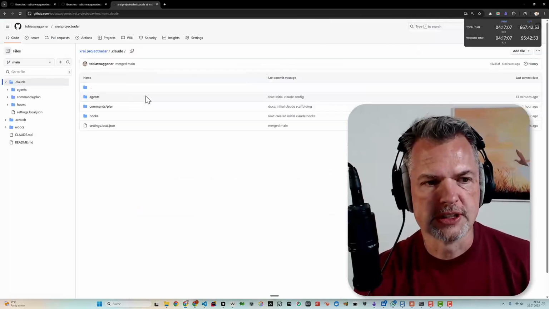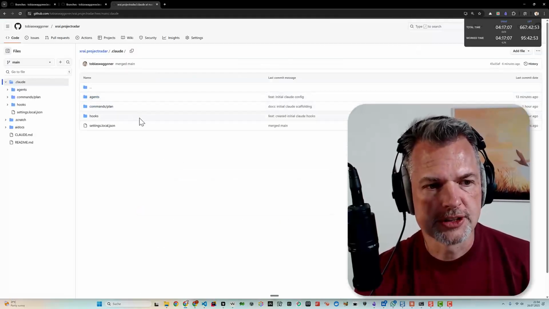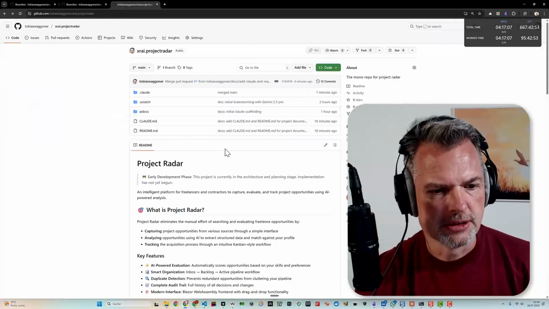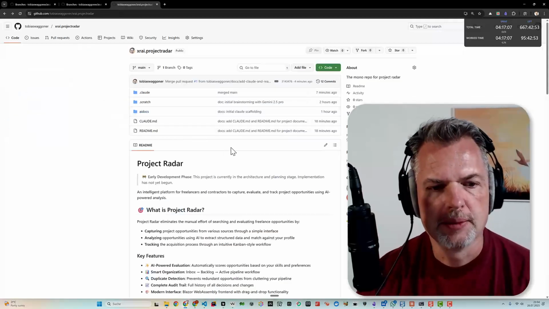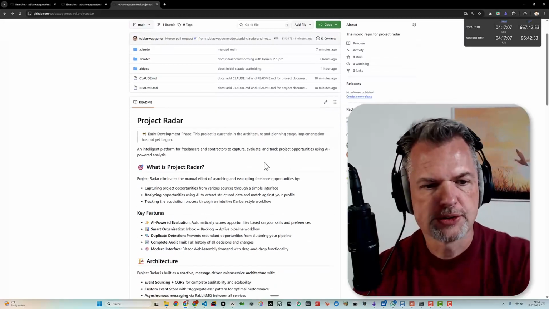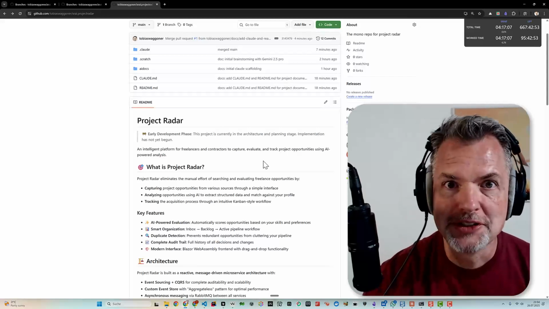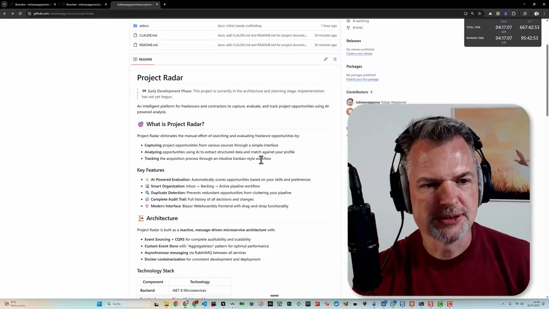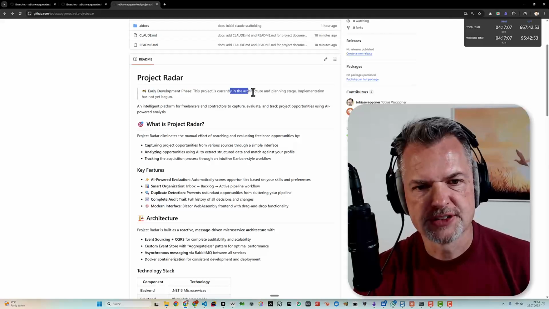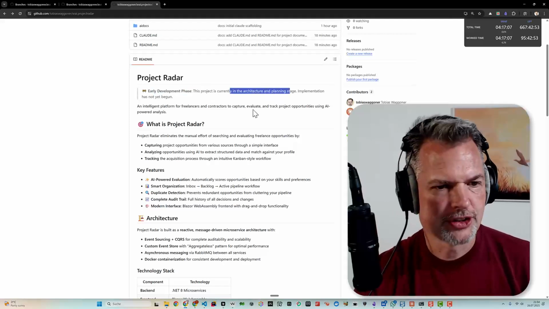with hooks and agents configurations, and oh, here's already a planning commit. Nice. And it created me a README and all this. I will not read this completely, but I have a nice little README. So we are in an early development phase. This is currently in the architecture and planning stage.